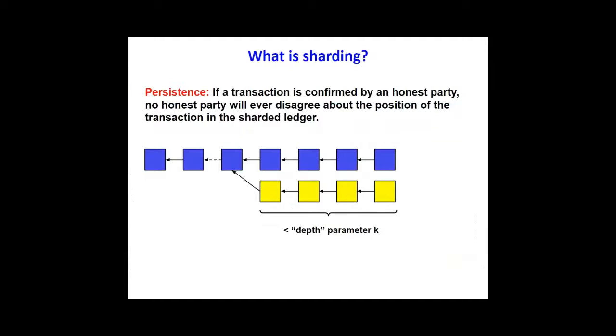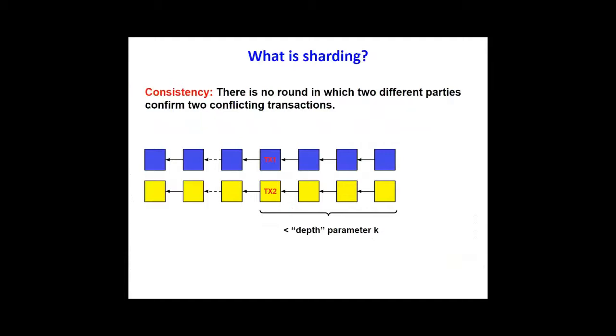Persistence states that if a transaction is confirmed by an honest party, then no honest party will ever disagree about the position of this transaction in the ledger. Persistence essentially expresses the agreement between honest parties on the transaction order. In other words, it expresses the finality of transactions if they are included deep enough in the ledger. How deep enough depends on this parameter k, which is a security parameter, and depends on the underlying consensus mechanism employed by each shard.